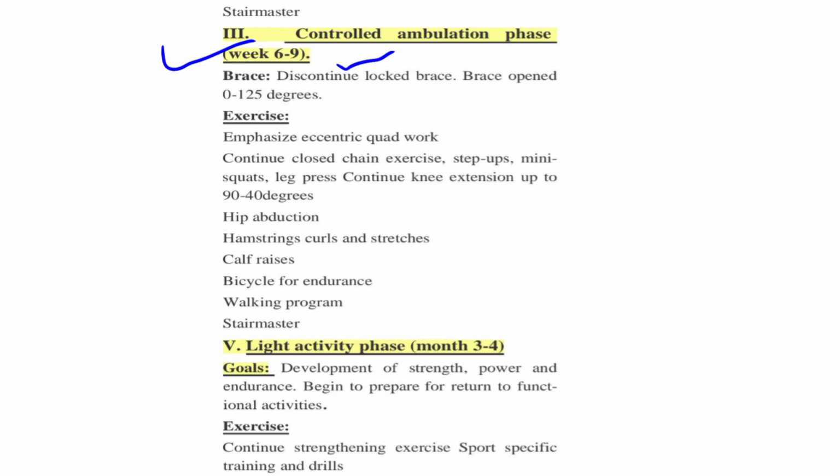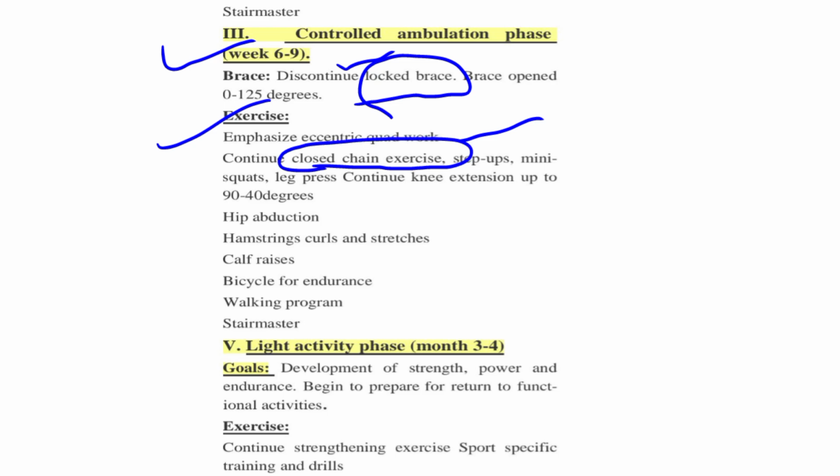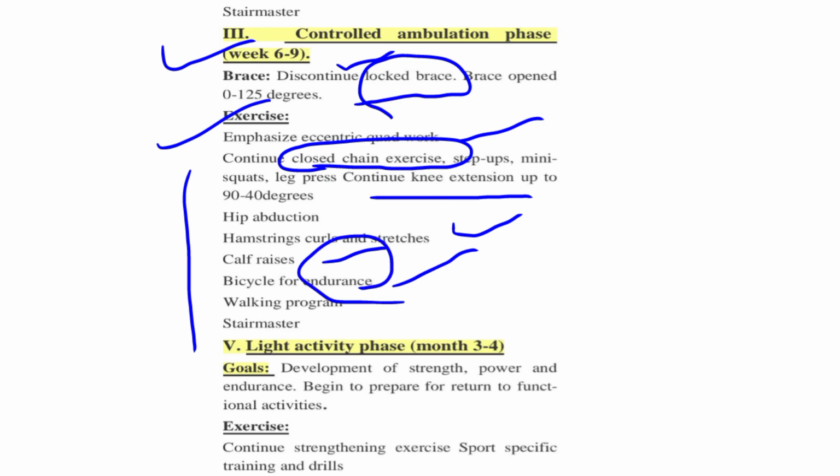We can go for bracing; in this case we discontinue the long brace. Exercises we do are eccentric quad work, and continued closed chain exercises in which the distal extremity is fixed. Step up, mini squat, leg press, these are all stretching of the lower extremity. Hip abduction exercises, hamstring curls and stretching, calf raises, and bicycling for endurance, because bicycling takes time.